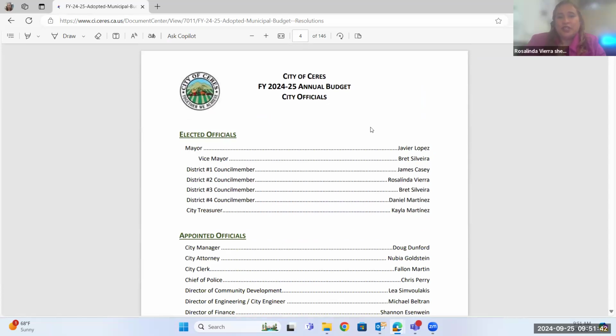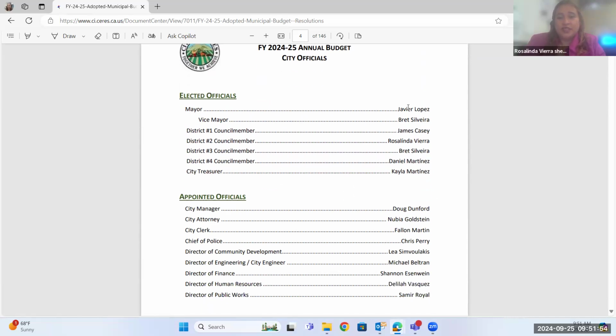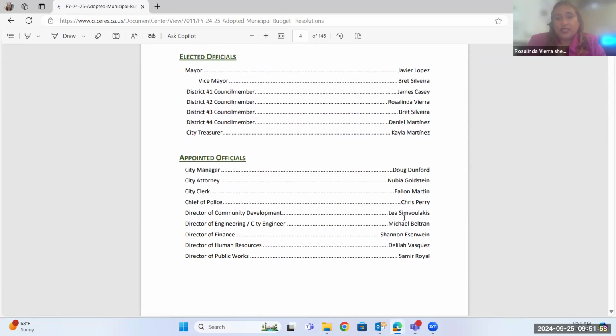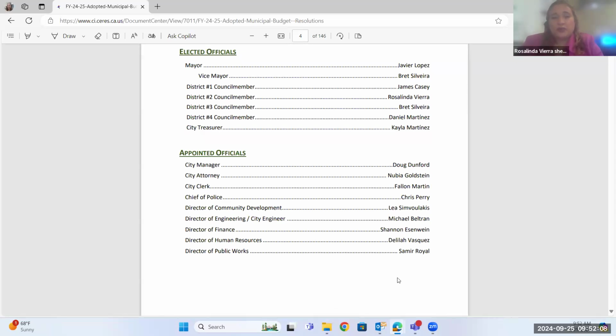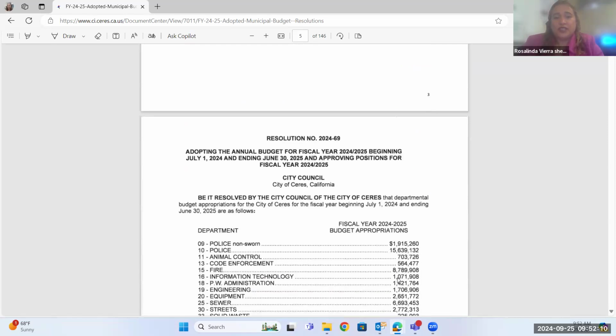Right here, we're going to go over the elected officials. These are all the ones that are elected. The city treasurer is something new: originally that position was appointed, now it's elected. I just want to make sure you see that these officials were elected, not appointed. You'll also see here our appointed officials, the city manager and the city attorney, and then all the people appointed by the city manager. We'll go over that in a second.